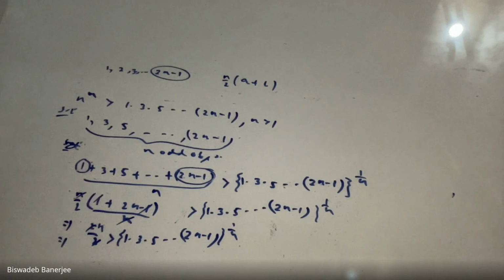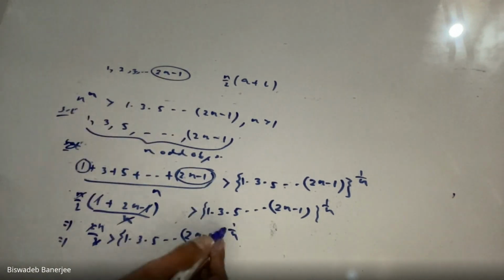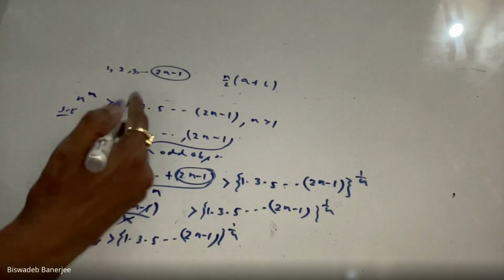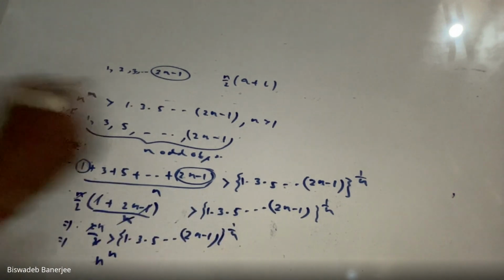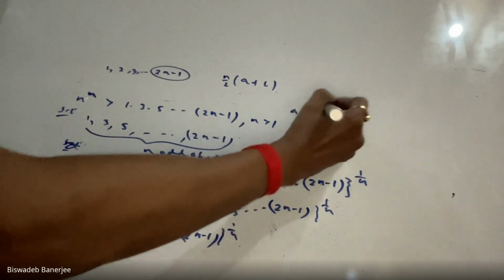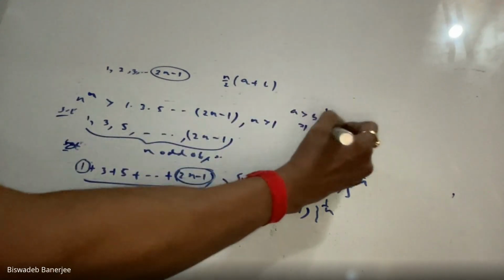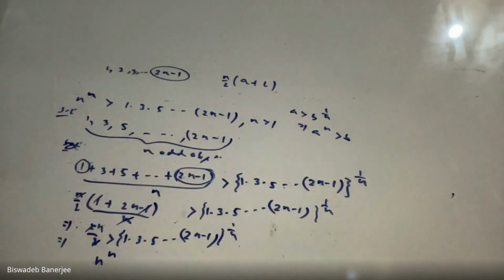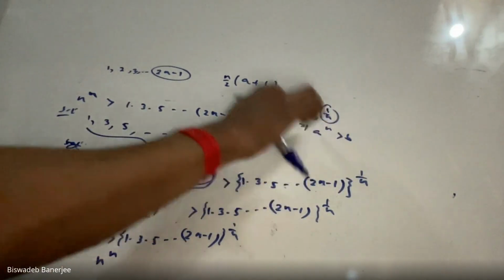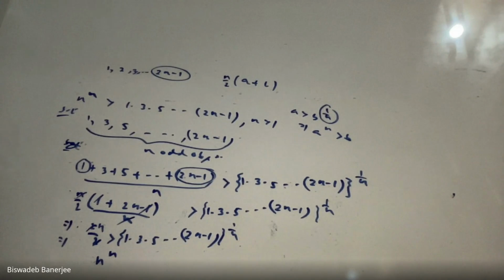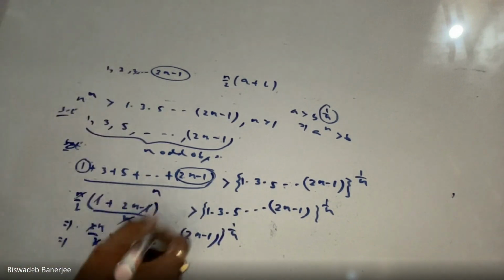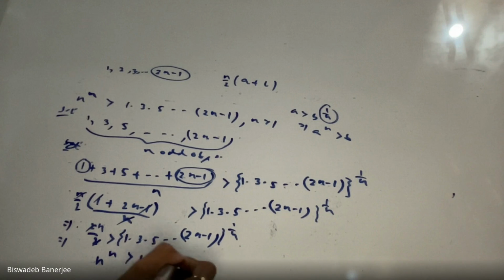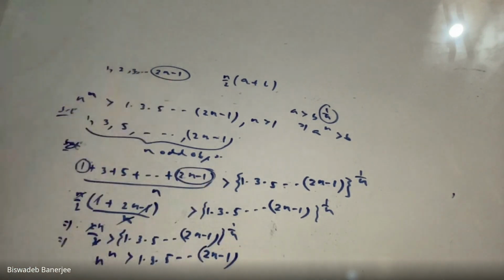2 and 2 get cancelled. Now we know that if we take the power from the right hand side to the left hand side, that 1 by n becomes simply n. Because of this law: if a is greater than b to the power 1 by n, if we interchange the power, this 1 by n becomes n on the left hand side. This is a property of indices. So if I take this to the left hand side, this will be n to the power n, and my right hand side will be this. Proof is complete.